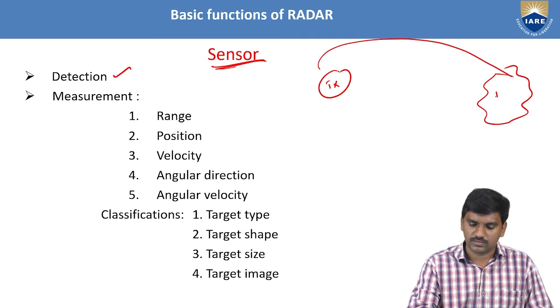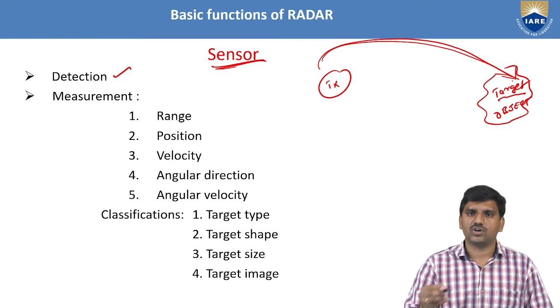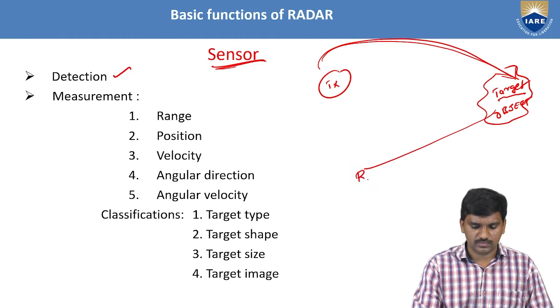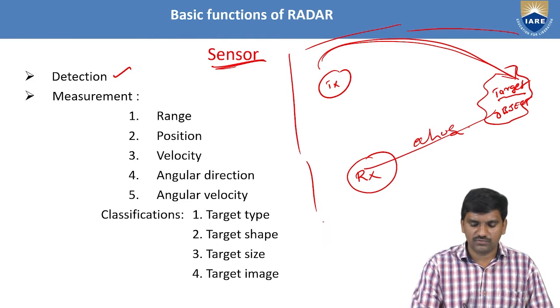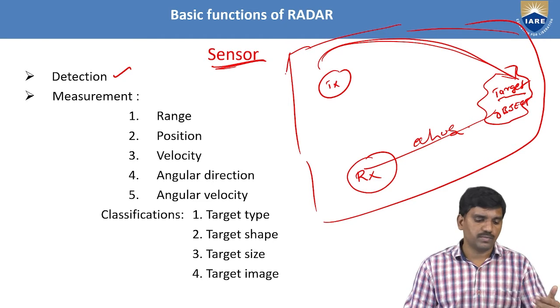This is an object or target. Based on the requirement, radar can transmit signals to identify the target, and then get the signals back at the receiver. These are echoes. This is the main function of radar, which is nothing but detection.